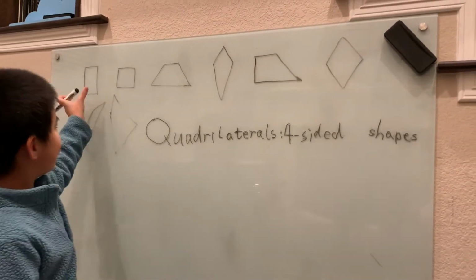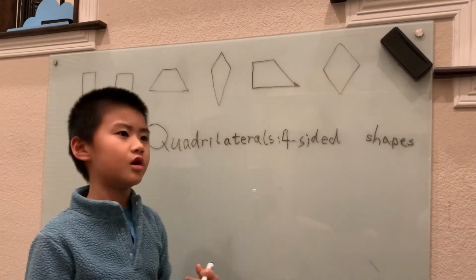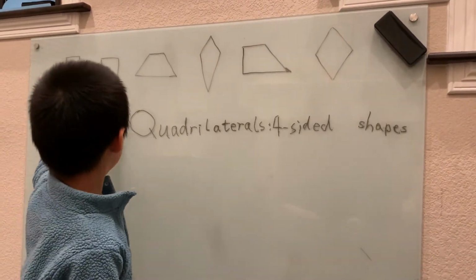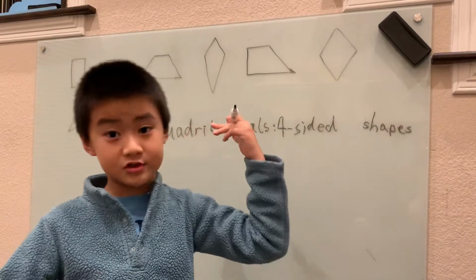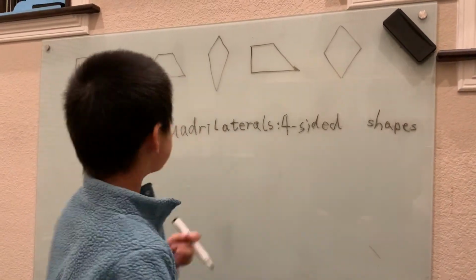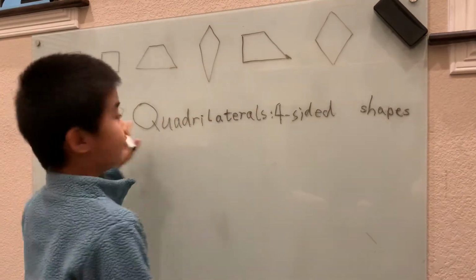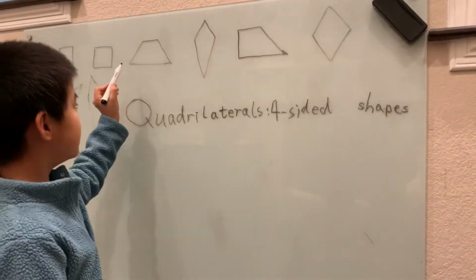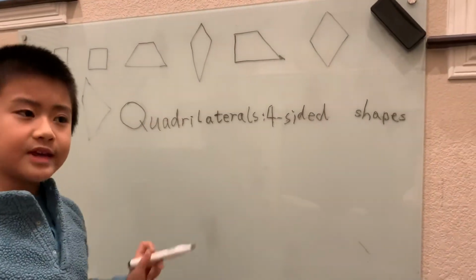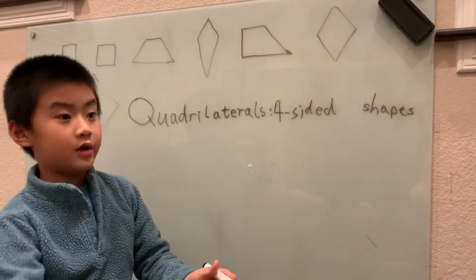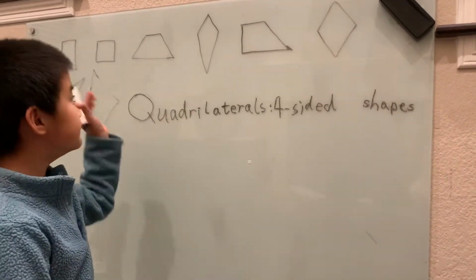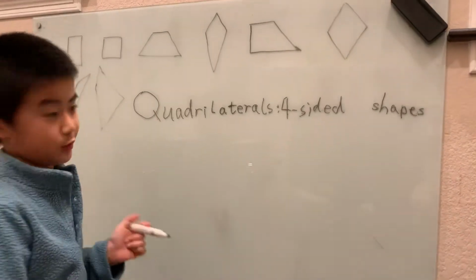So here are the first and second quadrilaterals. You know all about those, squares and rectangles. I don't think I have to explain a whole lot about them. You'll see what these are once we talk about all of these. Now this, our third shape, I think you noticed too, it's a trapezoid. But what is a trapezoid? What makes this shape a trapezoid?